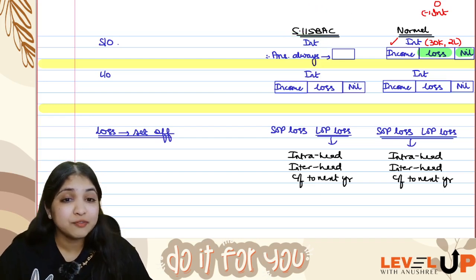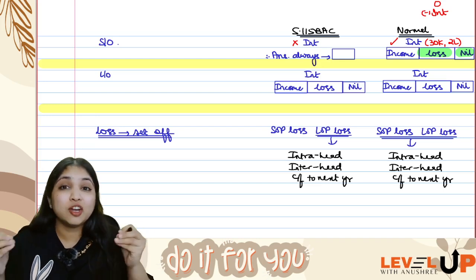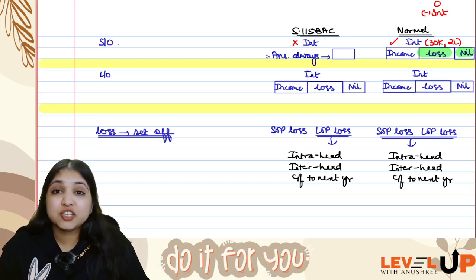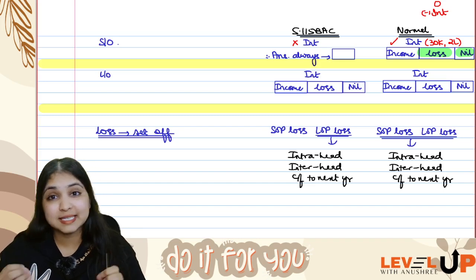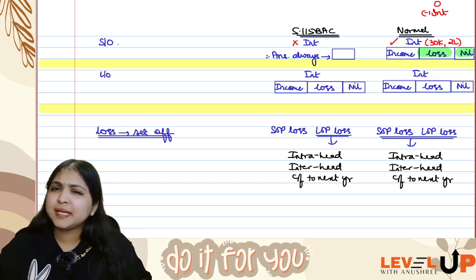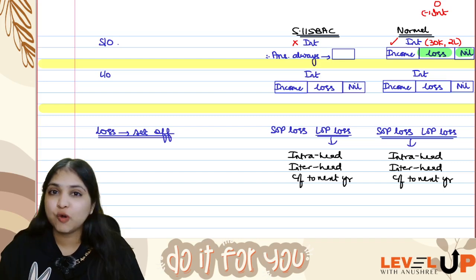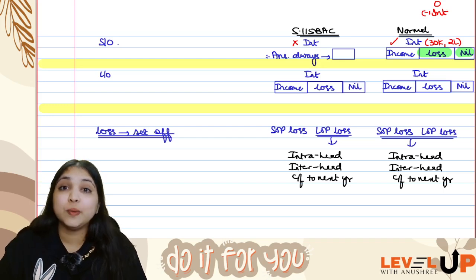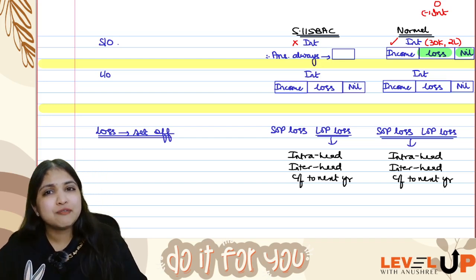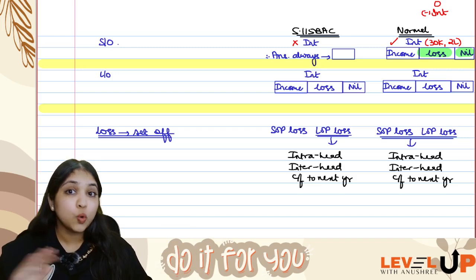Now, under 115 BAC, however, self-occupied property, interest is not allowed as a deduction under section 24. If you look at your entire IFHP chapter, because of section 115 BAC, there is only one single impact, and that one single impact is regarding self-occupied property. Let-out property, there is no impact because of 115 BAC. 115 BAC attacks only self-occupied property. If your assessee is following the default regime, that is, if the assessee is following section 115 BAC, then for self-occupied property, interest will not be allowed as a deduction under section 24. No interest will be allowed.